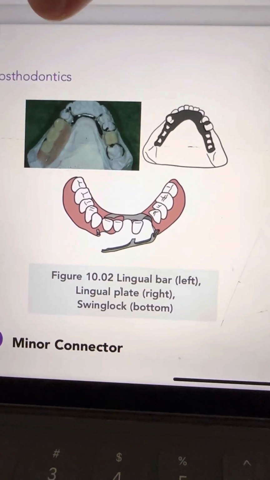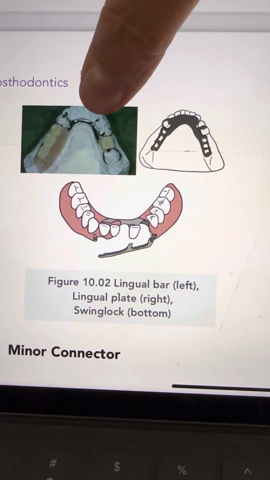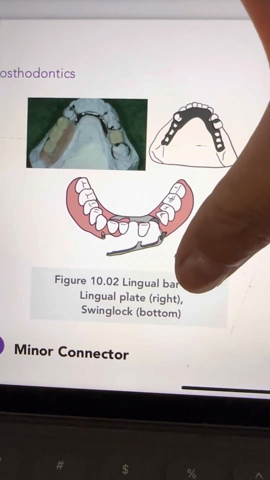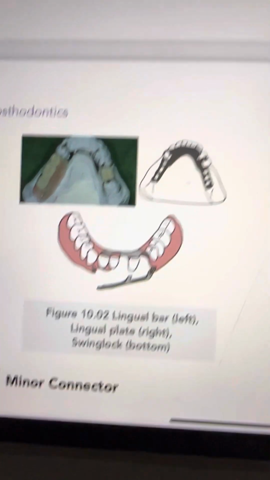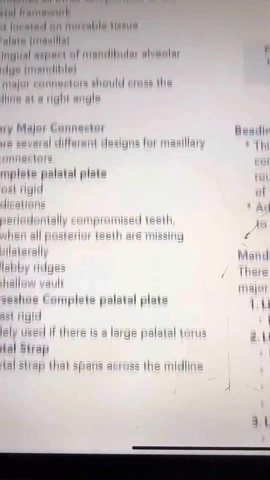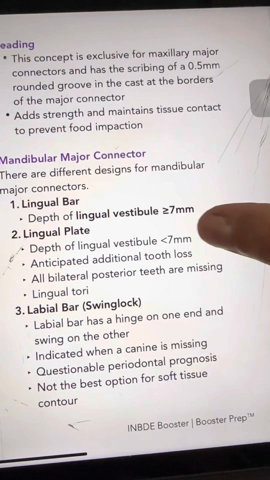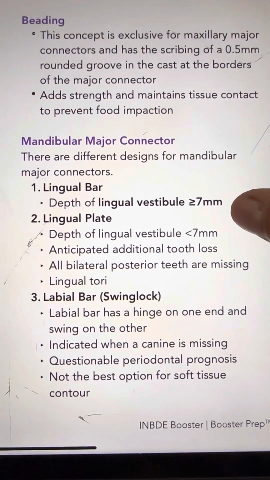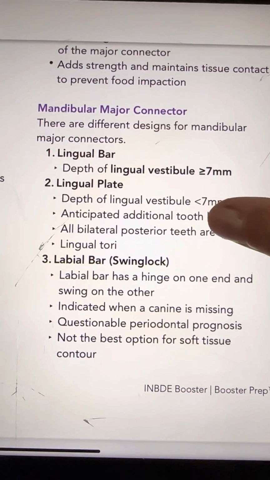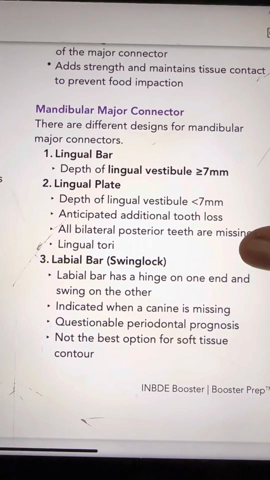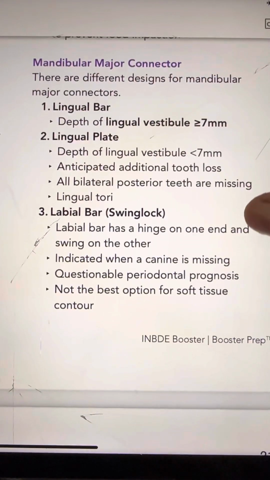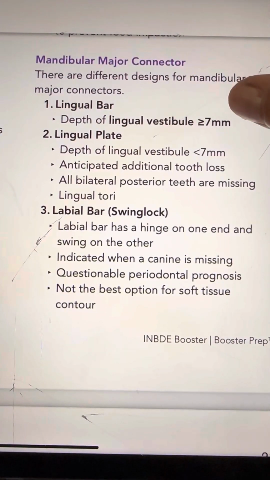Lingual bar, lingual plate, swing lock. Major connector: lingual bar above 7 mm, below 7 mm. Lingual plate for lateral posterior additional tooth loss. Labial bar, plate, bar, swing lock.